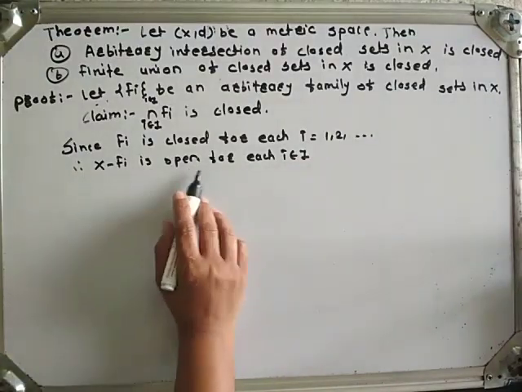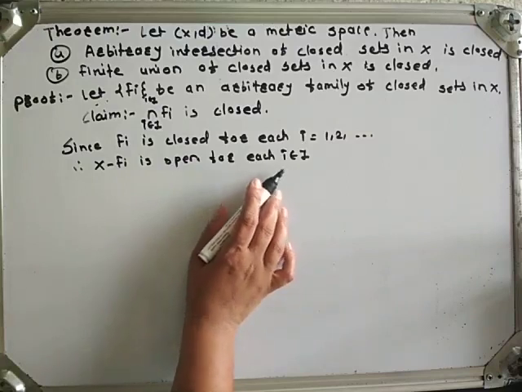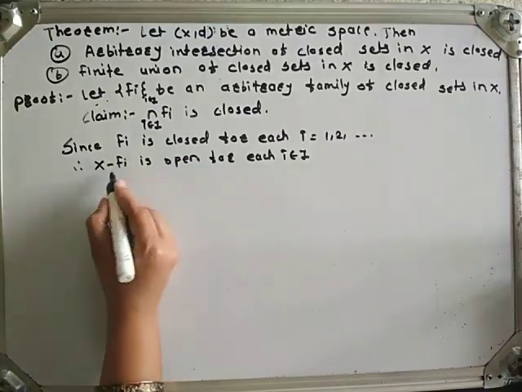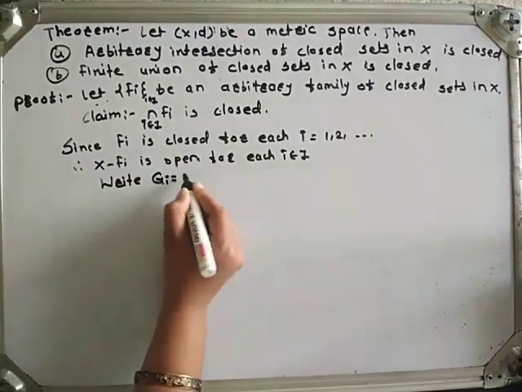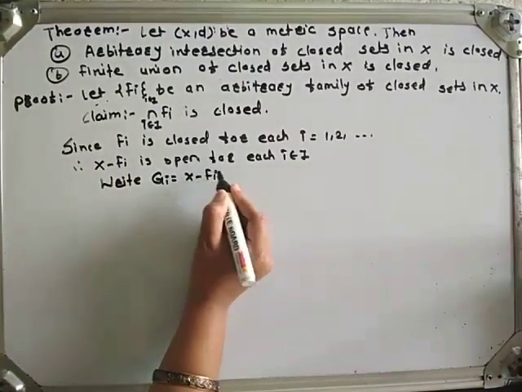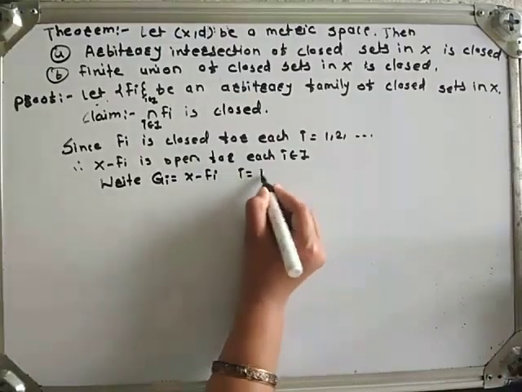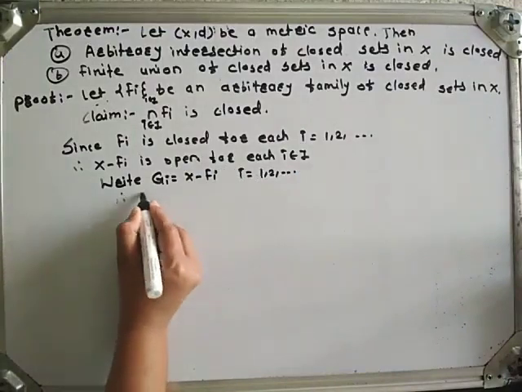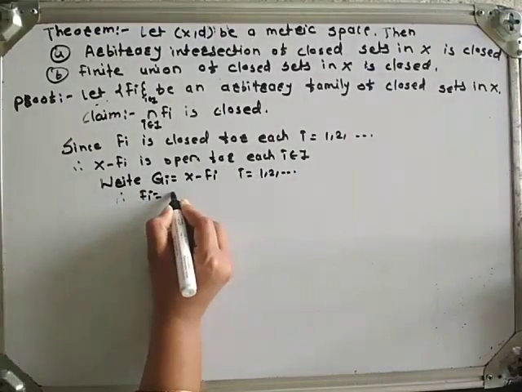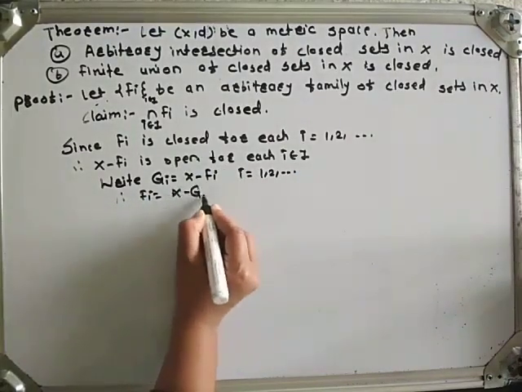Next, write Gi is equal to X minus Fi. Therefore, Fi is equal to X minus Gi.